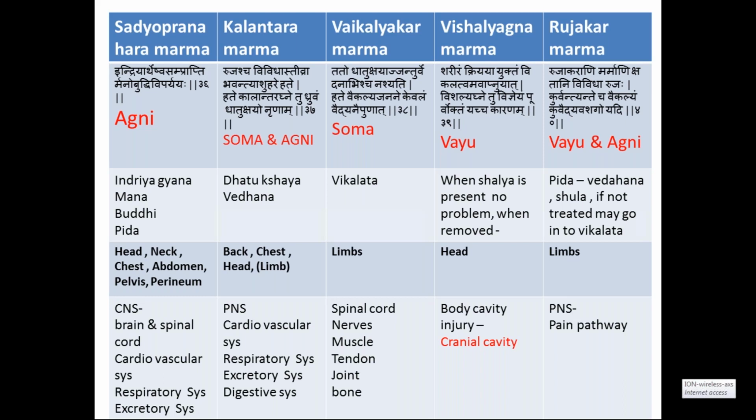This is just highlighting, to catch the idea about what exactly Sadhya Pranahara Marma and Kalantara Pranahara Marma are, like that. Then it tells about the cardiovascular system, respiratory, excretory, digestive, like that. Then if you see the Vaikalakara Marma, spinal cord injuries, or any clot in the brain, may also lead to paralysis of the patient.